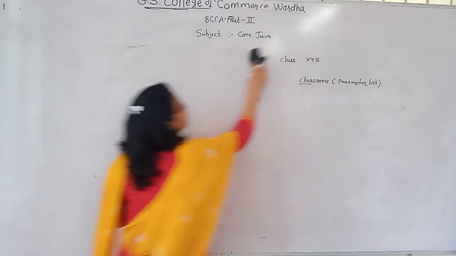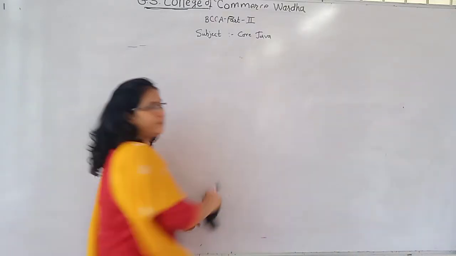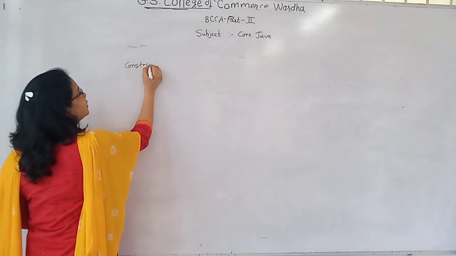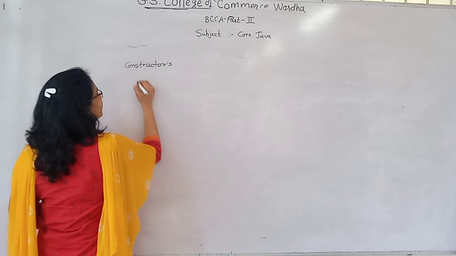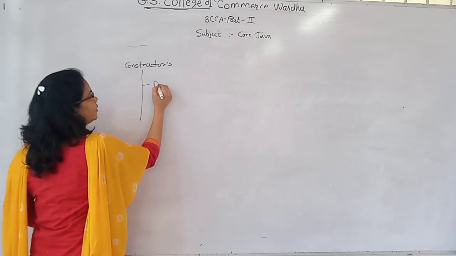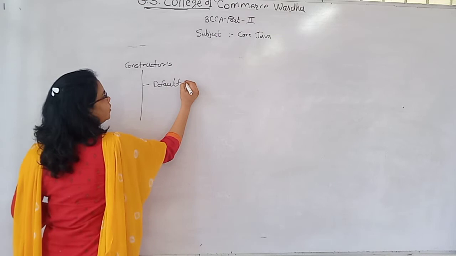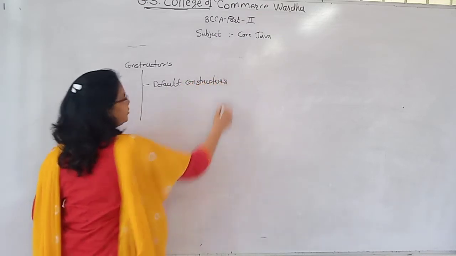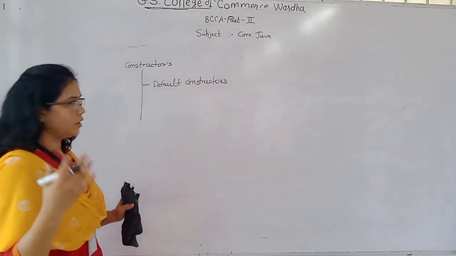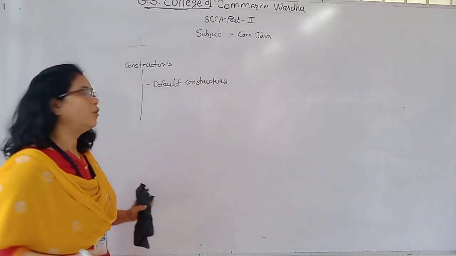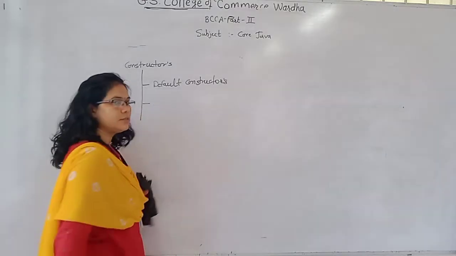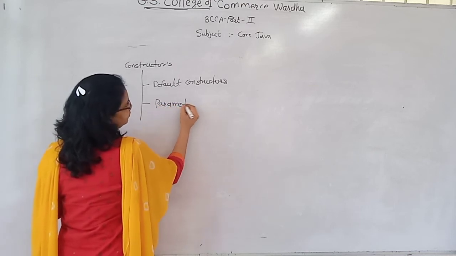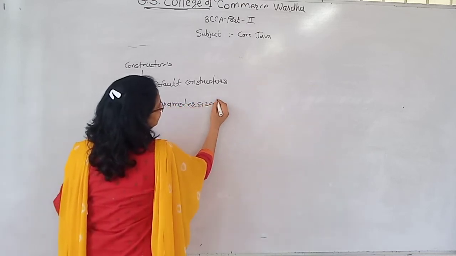We use these rules for defining the constructor, and constructors have two types. First, the default constructor, which we always use to construct or create our object. So the first one is the default constructor and the second one is the parameterized constructor.